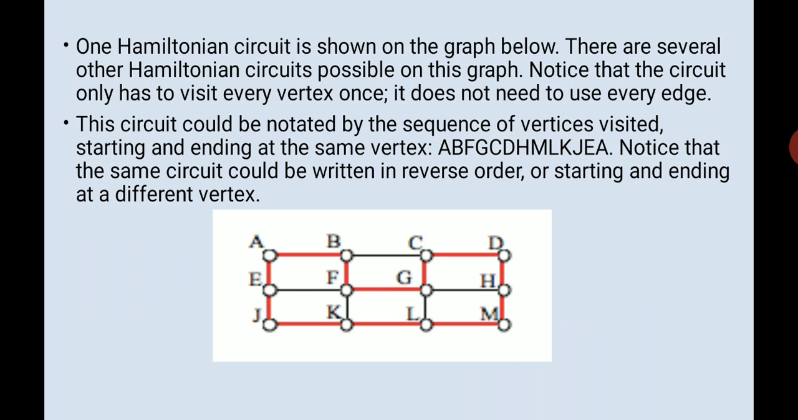So you see over here A to B, B to F, F to G, G to C, C to D, D to H, H to M, M to L, L to K, K to J, J to E, E to A. Now if you just end at E, then it becomes a path. If you go to A, then it becomes a circuit, right? And in the reverse order it can also follow. This is how it works.